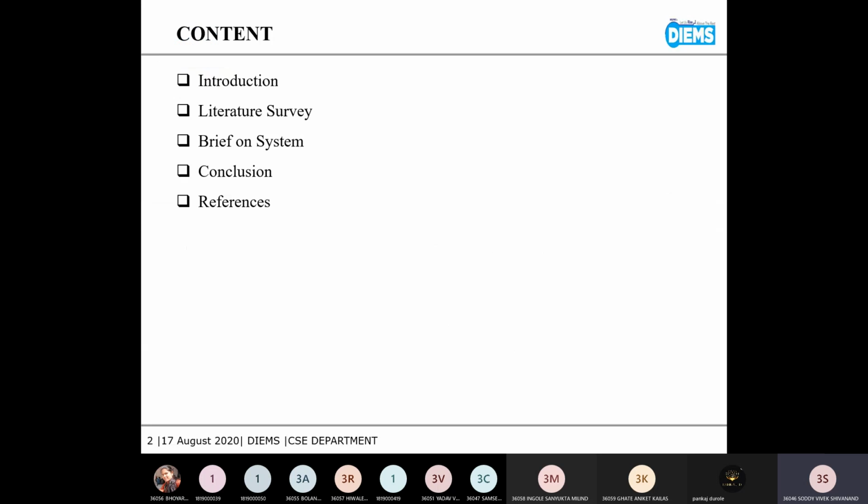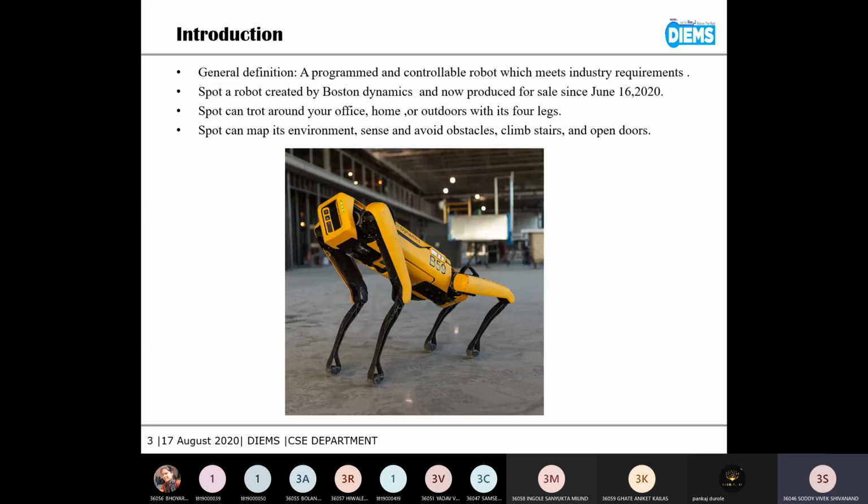These are my contents, and I'd like to introduce you to my topic. On June 23rd, 2016, Boston Dynamics revealed the four-legged Spot, which only weighs 25 kgs.